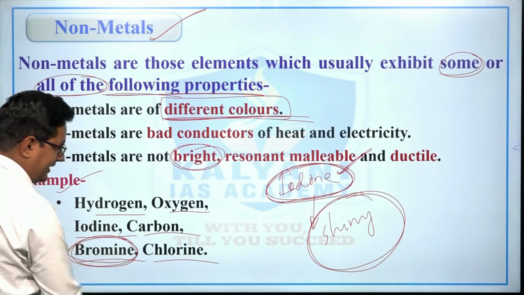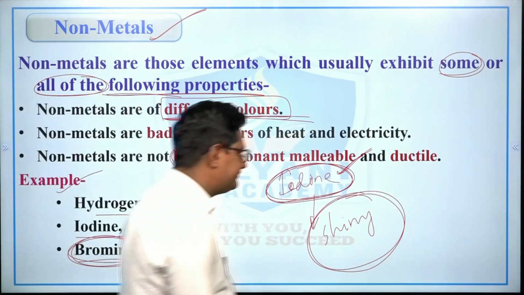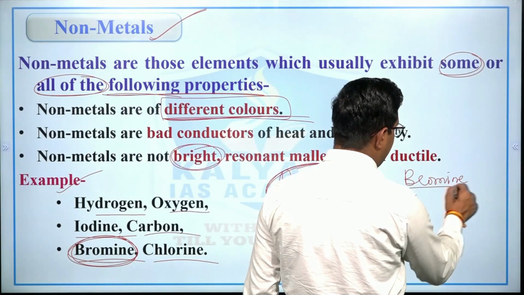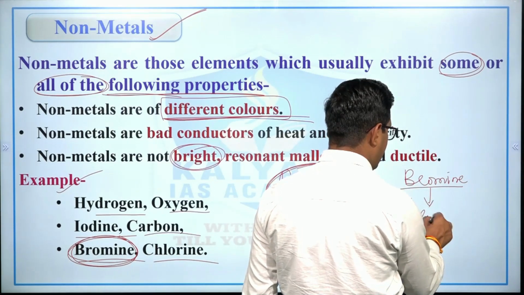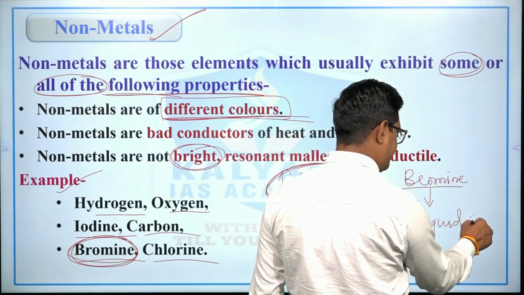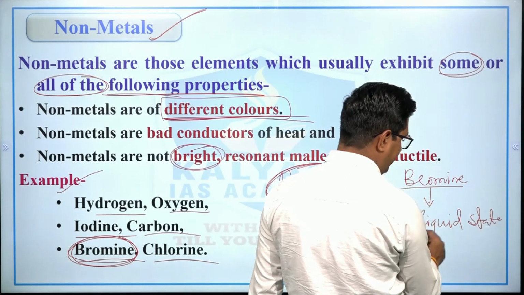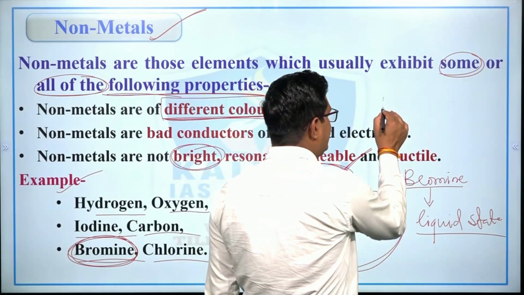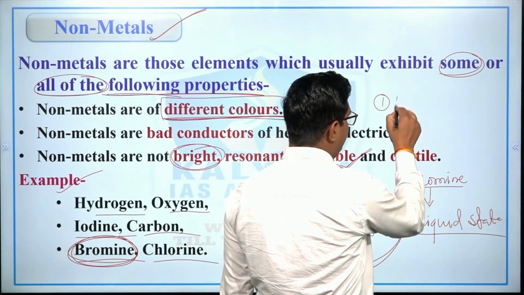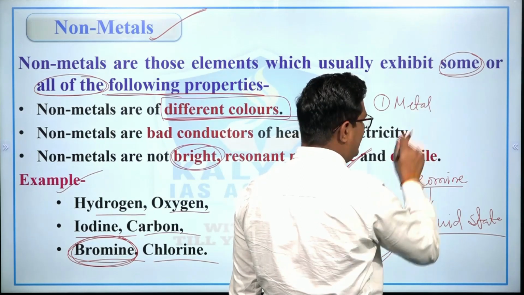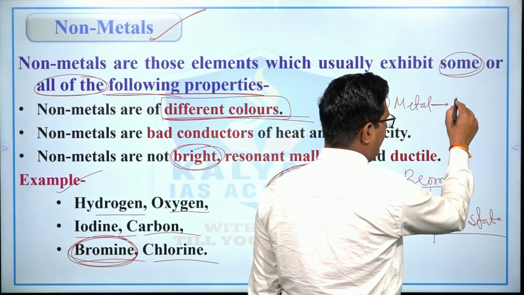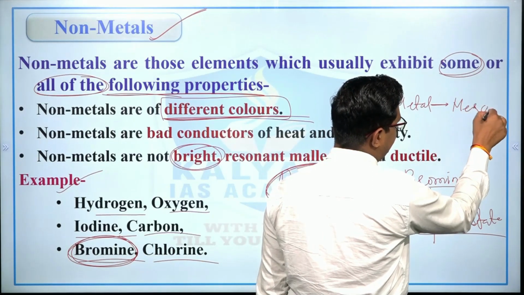Here, the second thing you have to remember is bromine. Bromine is the non-metal which is found in a liquid state. Always remember, if a question is asked which metal is found in a liquid state, then your answer would be mercury.